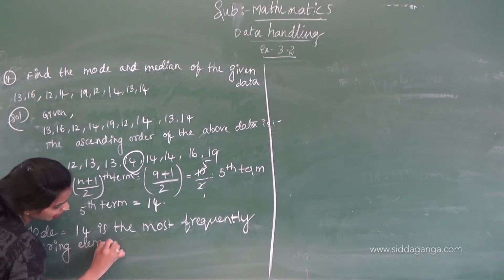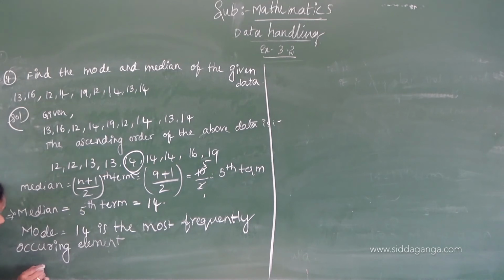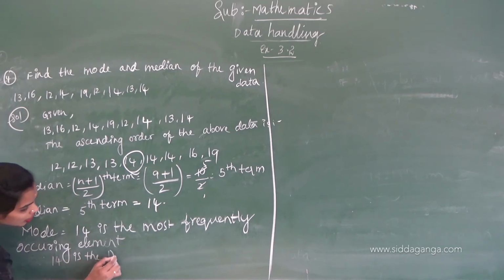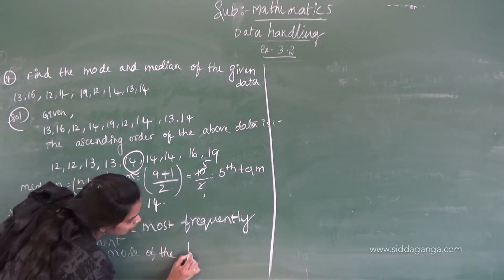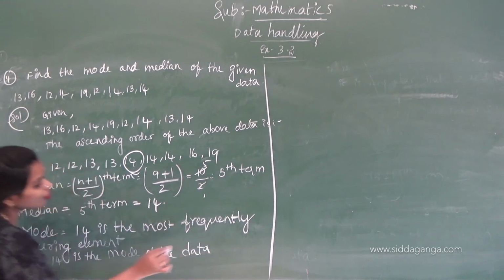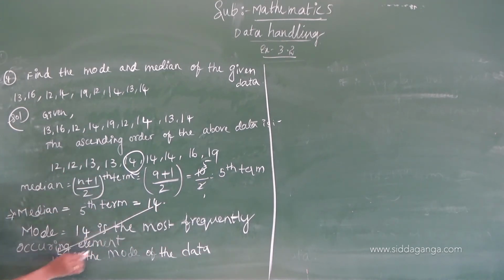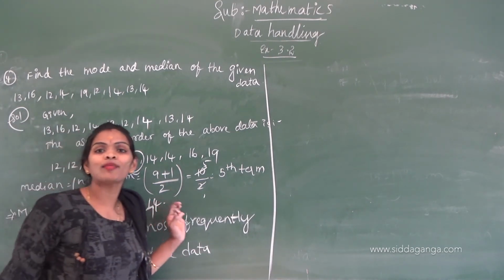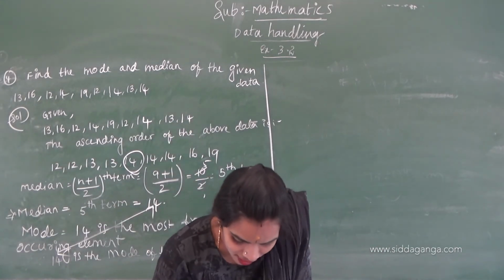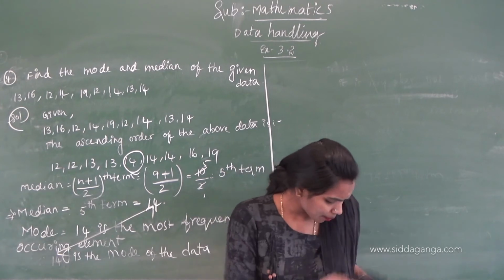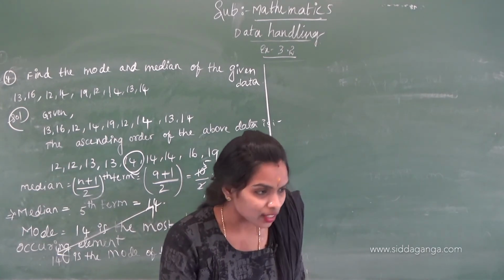Therefore 14 is the mode of the data. If you observe one thing, mode and median of the data are the same. Therefore you have to write: mode and median of the data is 14.